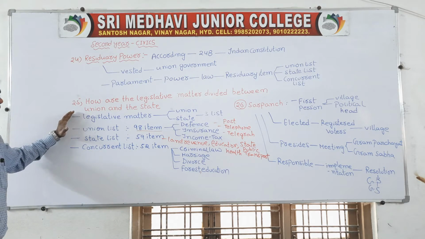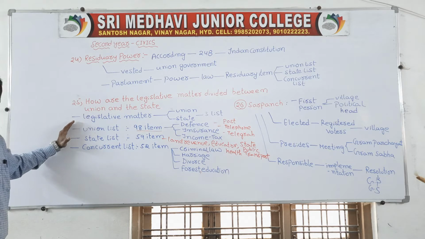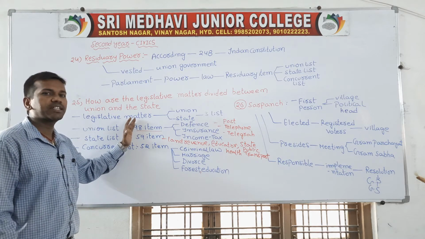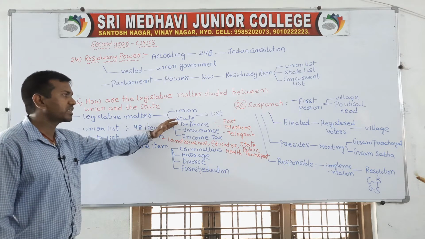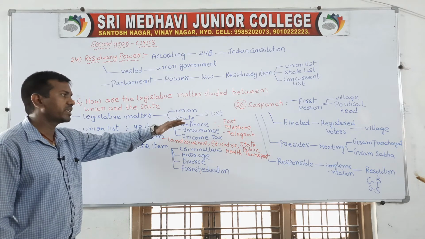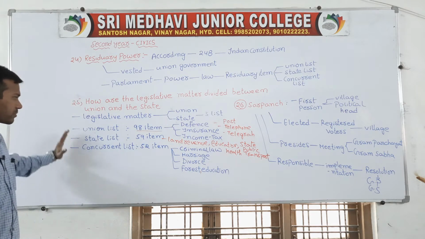So overall, what we have discussed is that legislative matters are mainly classified into three types: the union list, the state list, and the concurrent list. The union list is nothing but whenever the central government has the power to make the law. Overall, we have 98 items in which the central government has the power to make the law, like defense, insurance, income tax, postage, telephone, telegraph, etc.